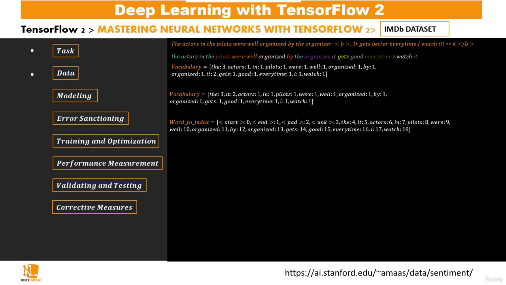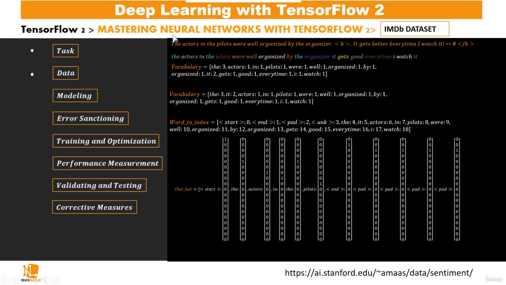Now let's see exactly how our data is transformed just before getting into our model. Suppose we have this input sentence, "the actors in the pilots". So we just have these 5 words. We don't consider the rest, we're just taking this for demonstration purposes.